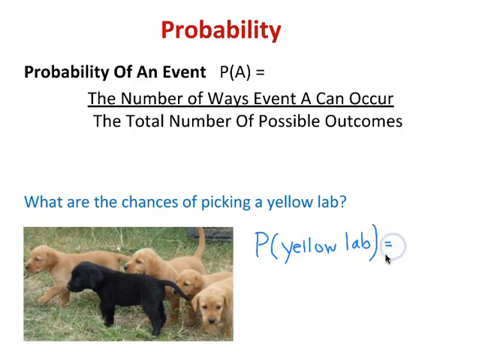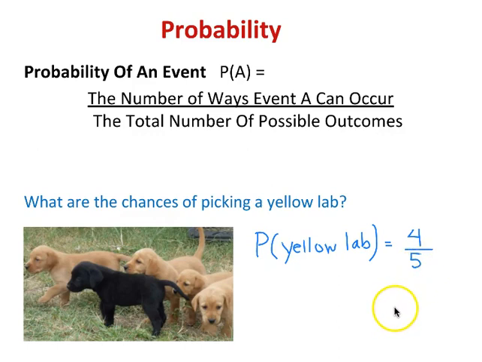So how many different yellow labs are there? How many different yellow labs can we choose from? 1, 2, 3, 4. There are 4, so that's going to be on my numerator. And then my denominator is the total number of possible outcomes, or how many puppies there are total. Well, there's 1, 2, 3, 4, 5 total dogs. So the probability of choosing a yellow lab is going to be 4 out of 5.